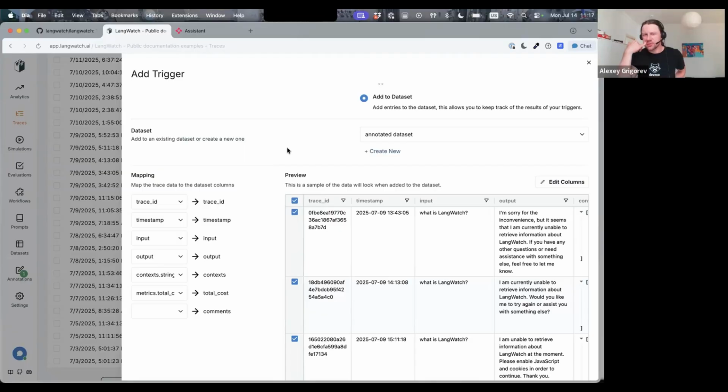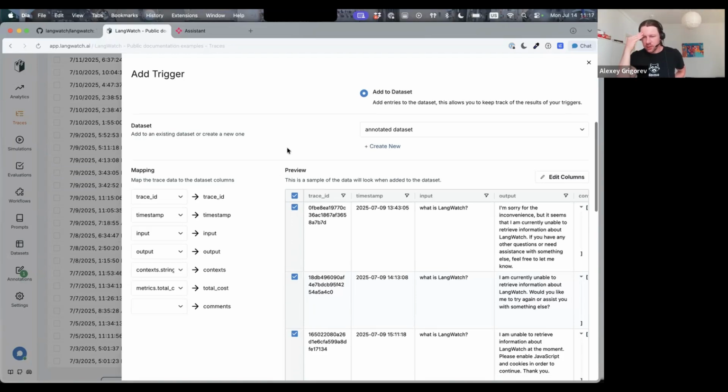I'm just curious for the user. Let's say if you try to jailbreak the assistant right now, will the user see anything? Yes. So right now, maybe you can show us. Yeah, I'll show, because right now it is just working as an alerting mechanism. So it's not guardrailing it.